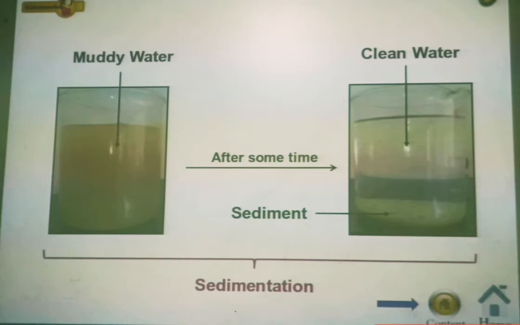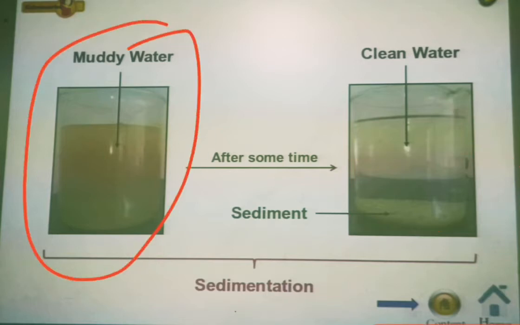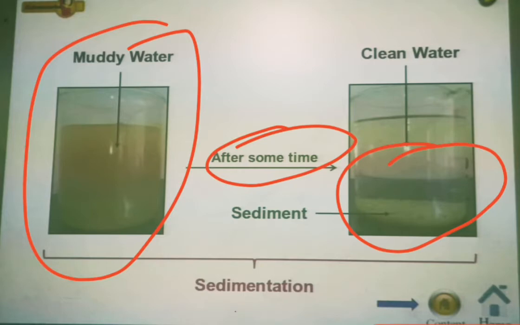It is the depositing of the mud particles at the bottom of the container in which we had taken the mud water. Initially we had the muddy water in which we had mixed the mud. After some time, say after 5 or 10 minutes, the mud particles or sand particles will deposit at the bottom of the container, and those deposited particles are called sediment.